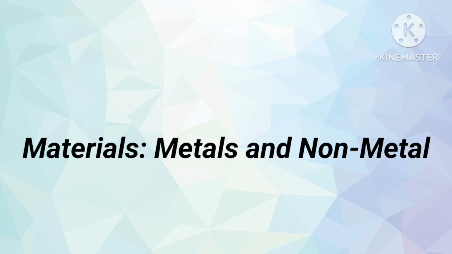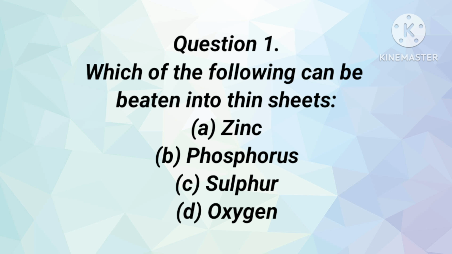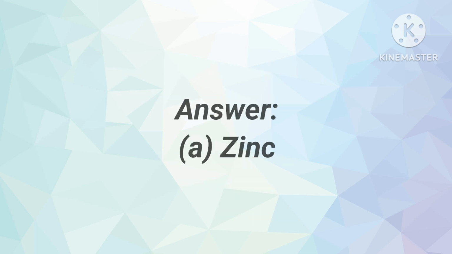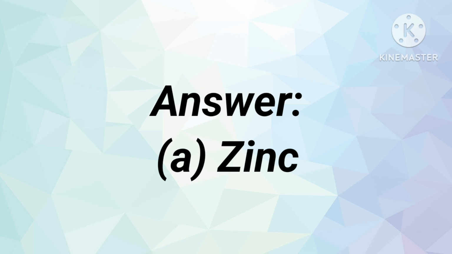In this chapter, we go with extra questions. It's not the questions from the textbook, it is the extra questions. Let me begin with the first question. Which of the following can be beaten into thin sheets? There are options like zinc, phosphorus, sulfur and oxygen. Of course, you know that oxygen is a gas, sulfur is also, the phosphorus also. The zinc is one of the metals, so the answer is zinc.